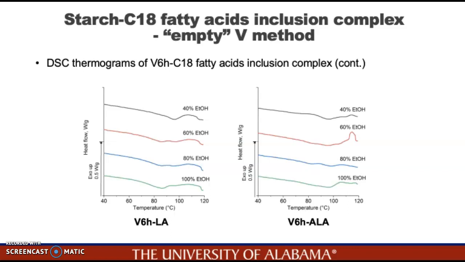Starch alpha-linolenic acid samples with 40% ethanol solution also showed an endothermic peak at around 95 degrees Celsius, while a broad endotherm from 80 to 105 degrees Celsius was observed in the starch alpha-linolenic acid sample with 100% ethanol solution, which could be due to the retrogradated amylopectin component in the high amylose maize starch.